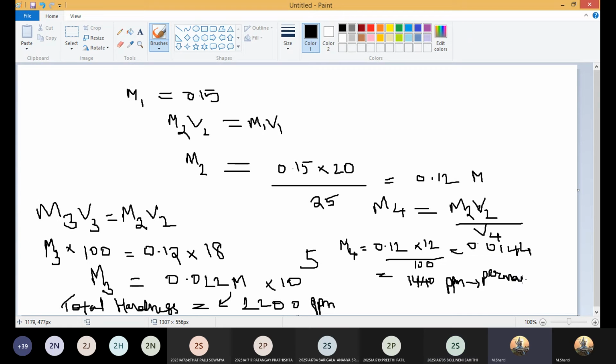So what is asked to find out? Temporary hardness. Now, how do you get temporary hardness? The difference of these two hardness. Yes, total minus permanent. 760. So finally, temporary hardness, I'm writing on the top, I don't have space here.